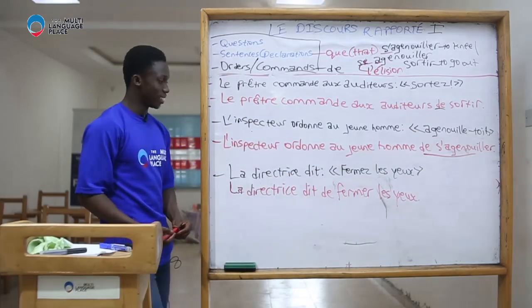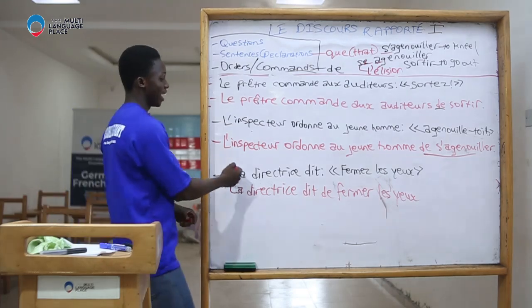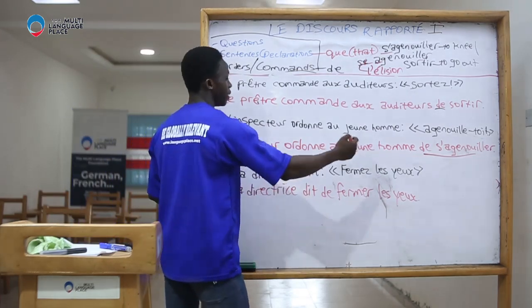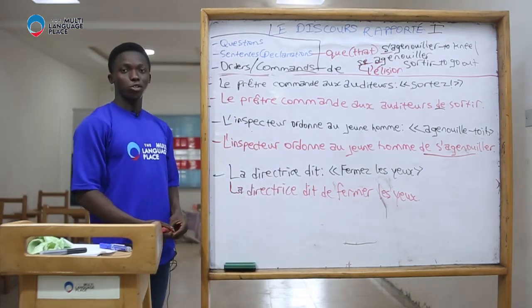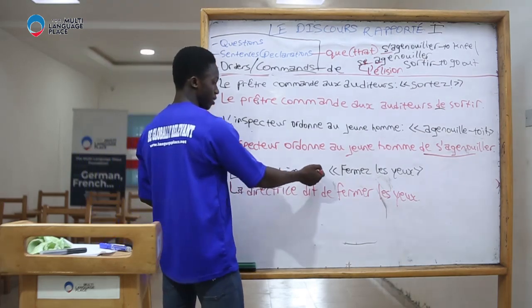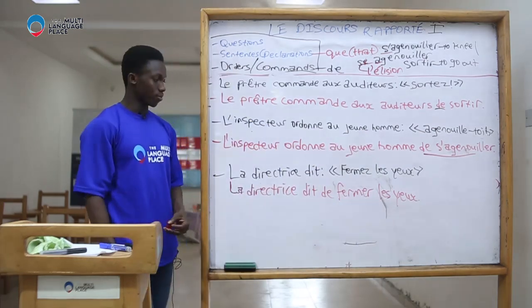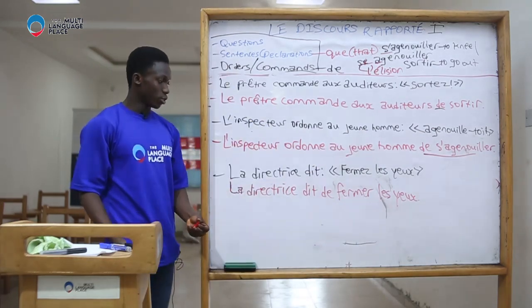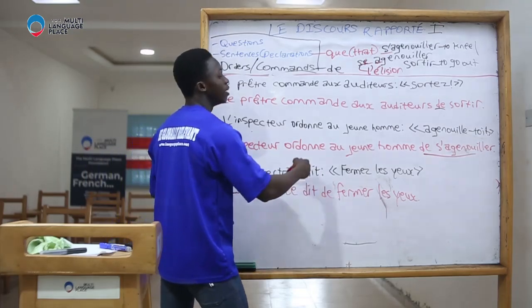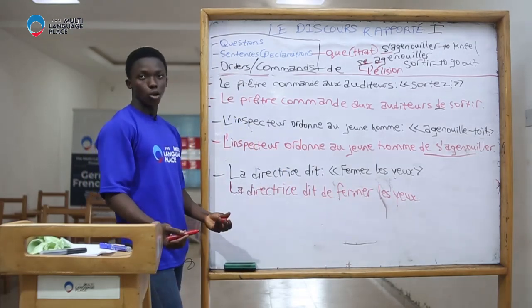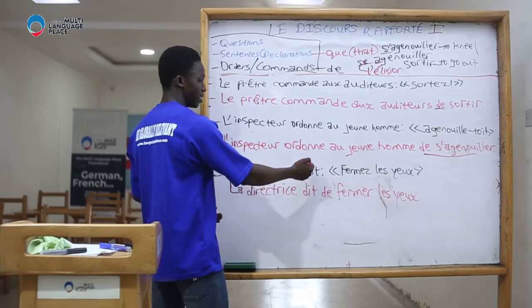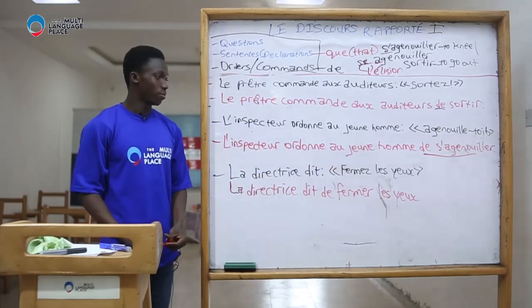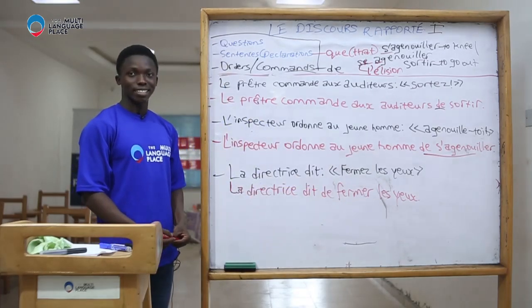So let's see the third example. La directrice dit, fermez les yeux. The director says, close your eyes. How do I report that?